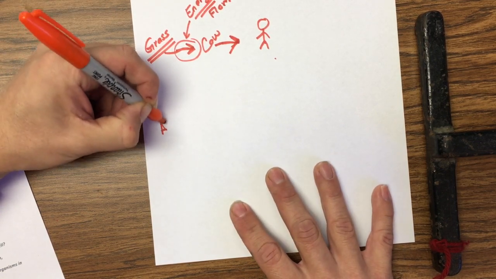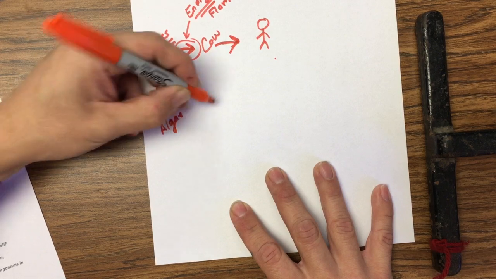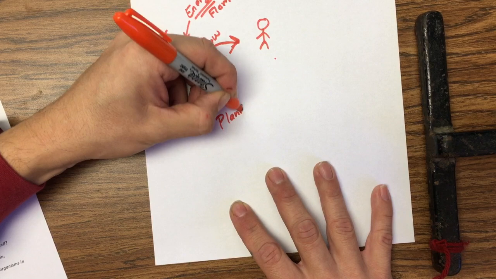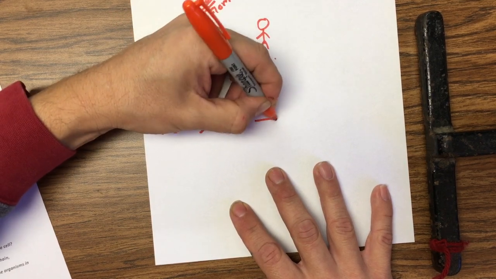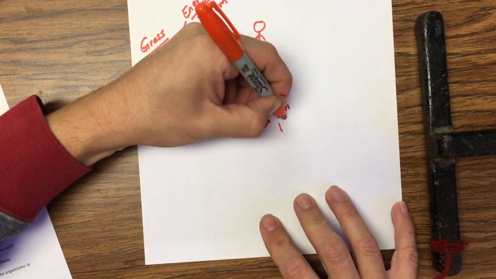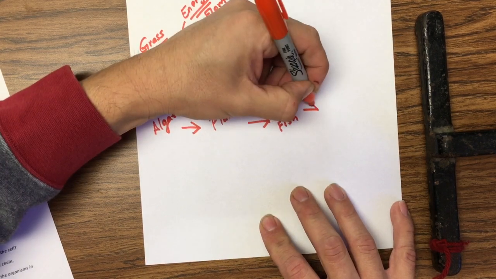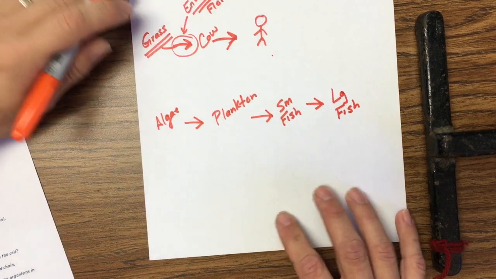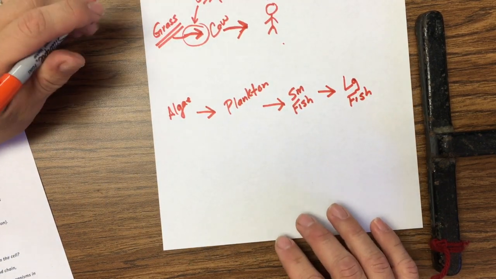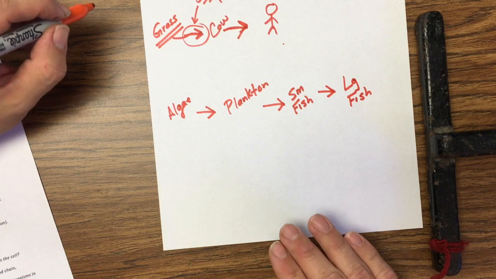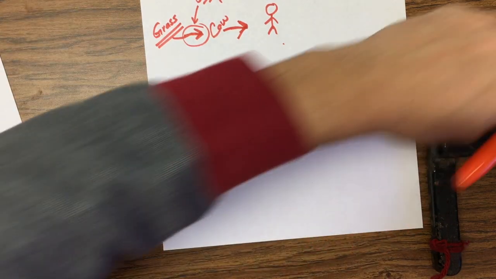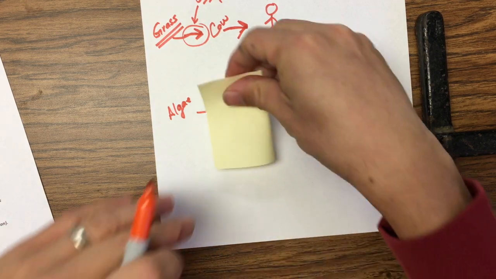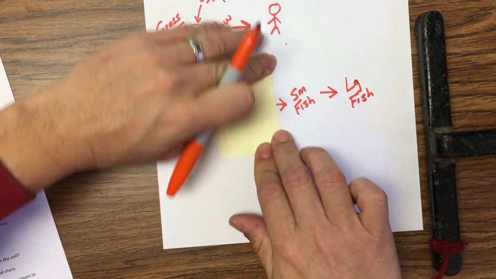All right, so let's talk about algae, and then this thing called plankton that eat algae. And then we have small fish, and then we have large fish. So we're talking about a pond or something like that. So now what you need to understand is, what if one of these guys goes extinct? So for example, the plankton.